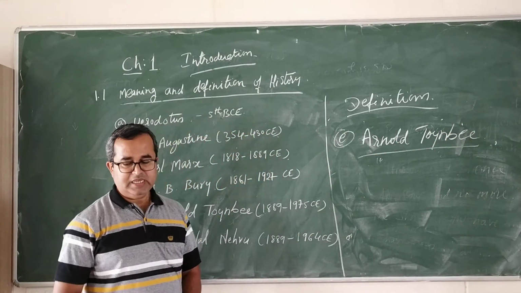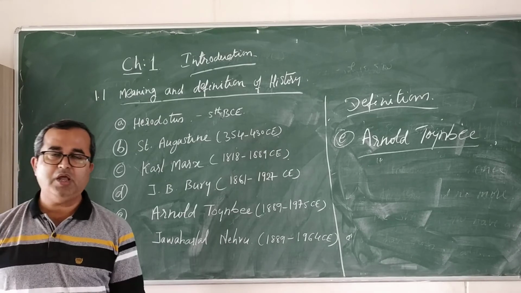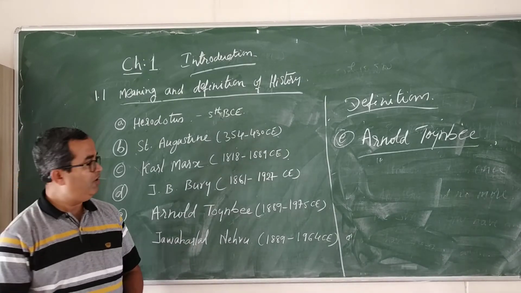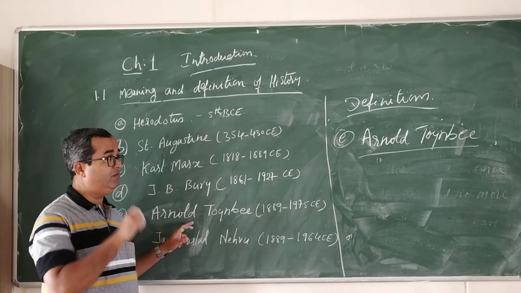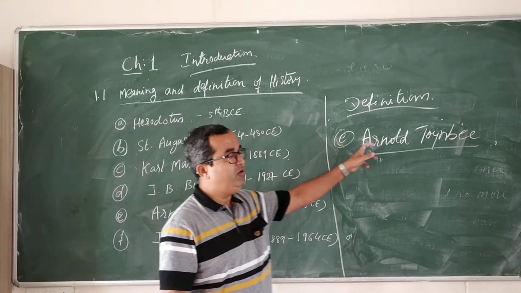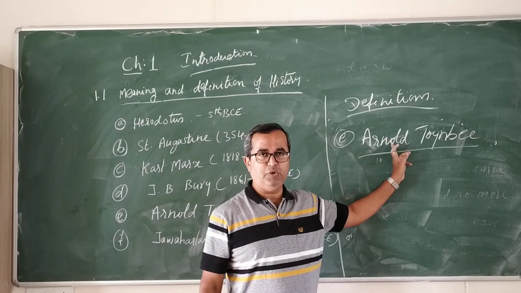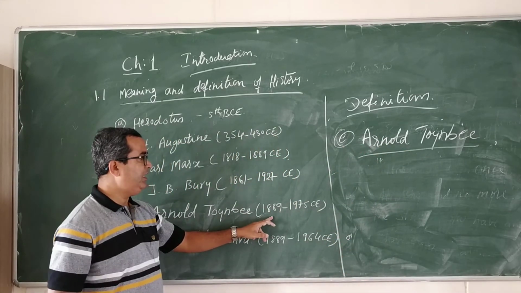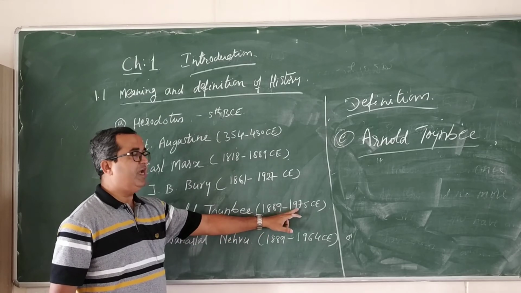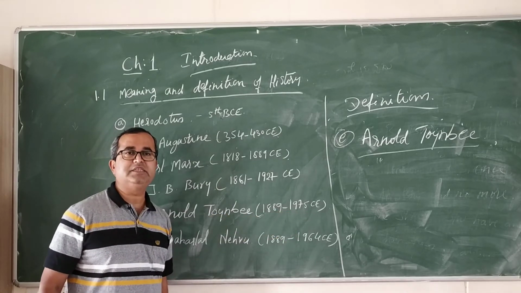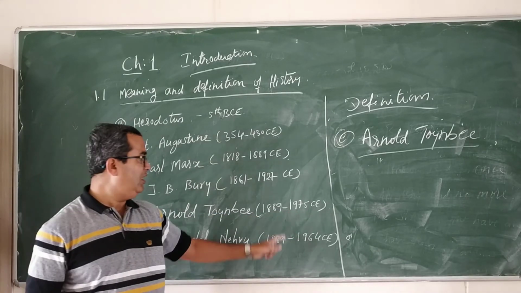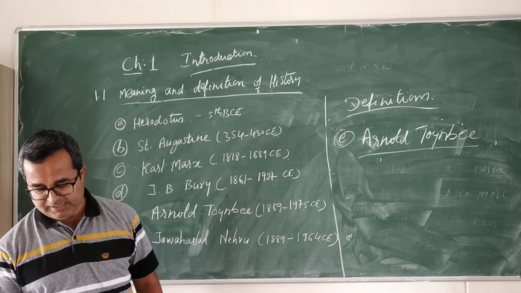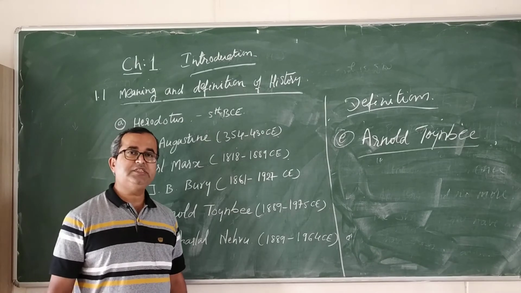So he was a historian. Arnold Toynbee also was a philosopher. He was a British historian who lived from 1889 to 1975 CE. So what is his work?